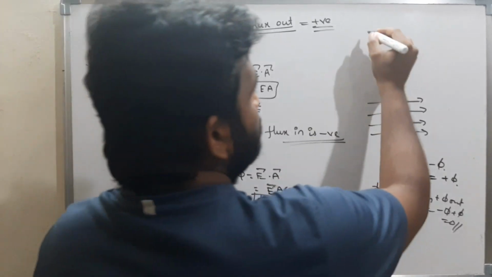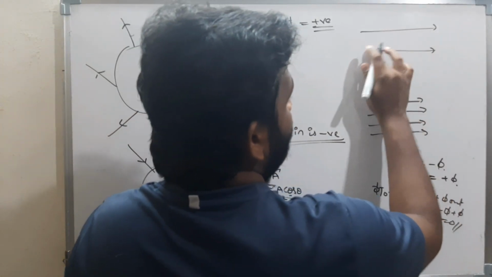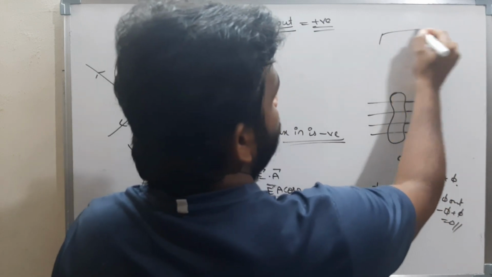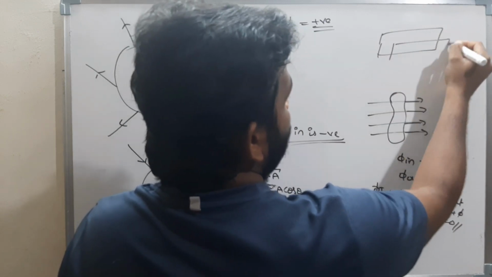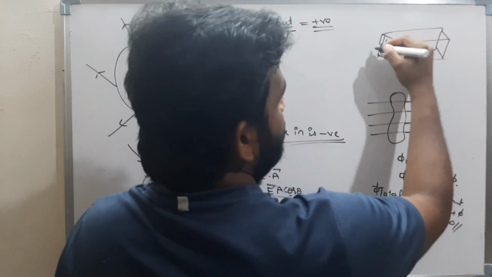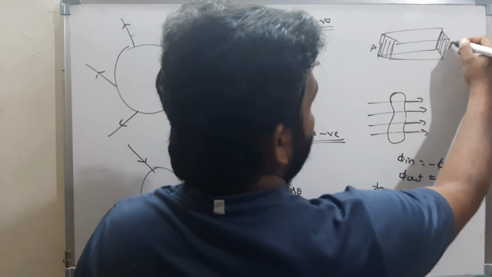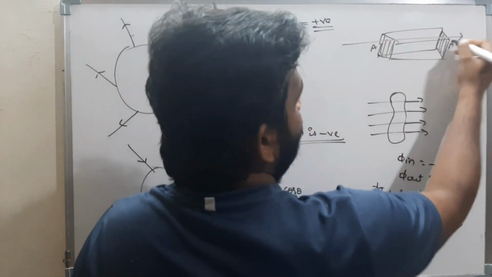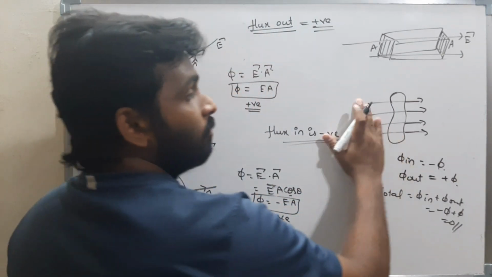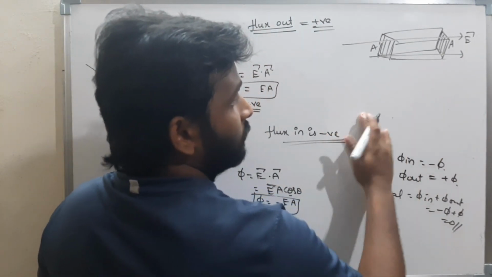Now, we will see one more here. This is an electric field region. Now I place a cuboid shape. This is a cuboid and this area is A and this area is also A. Now I place a uniform electric field, E bar. Now tell me what is the total flux associated with this body?